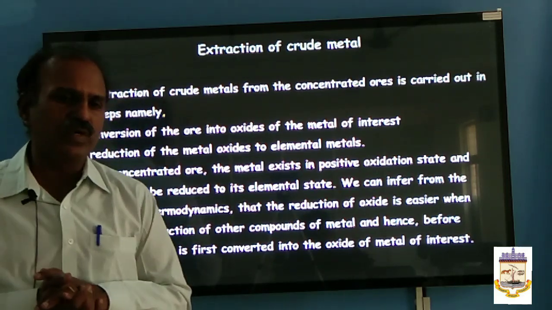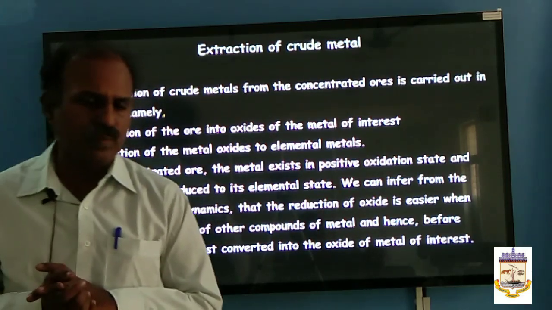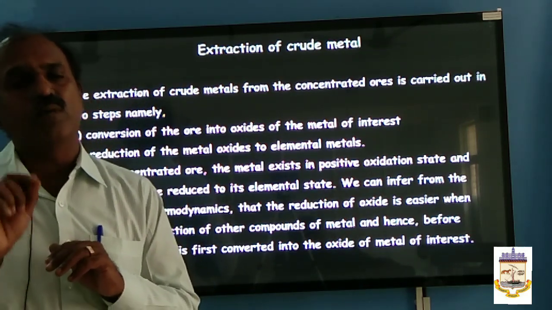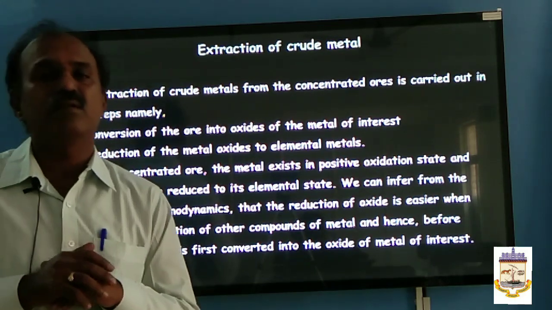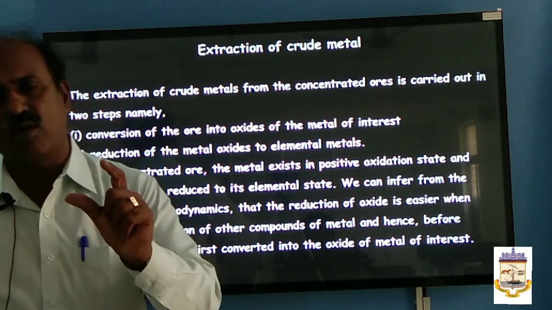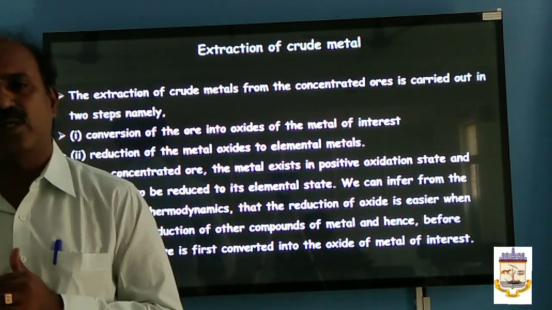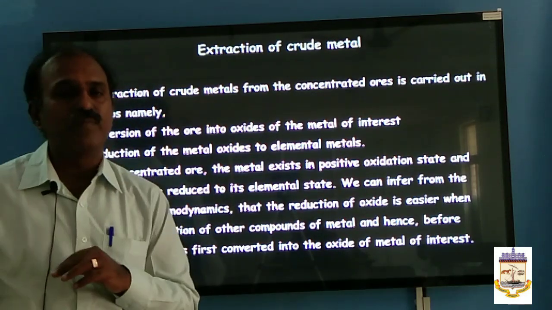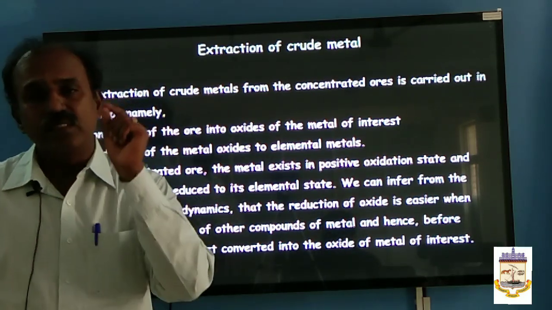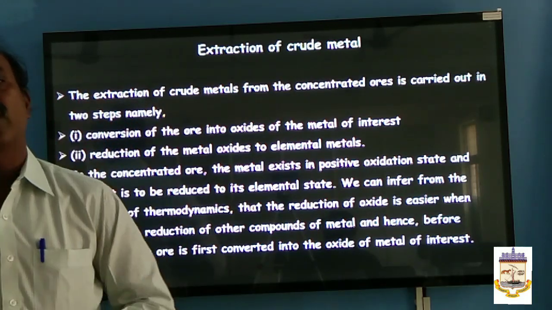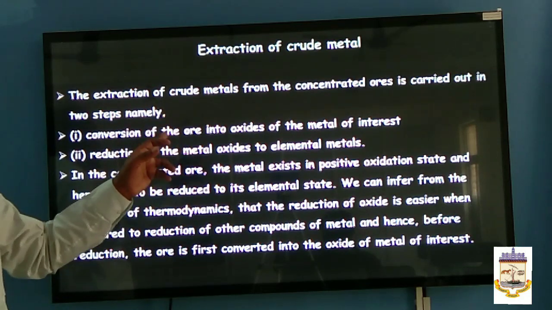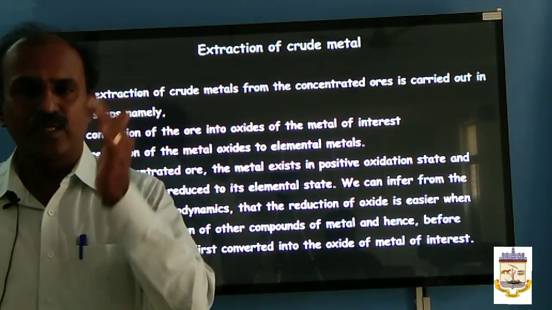Compounds of metals are converted into metal oxide because, according to thermodynamic principles, it is easier to reduce the metal oxide into metal than to reduce other compounds. The free energy of formation of metal oxides is a negative value, whereas other compounds have a less negative value. That is why it is easy to reduce metal oxides compared to other compounds, and why we convert the compounds of metals, or ores, into metal oxide.